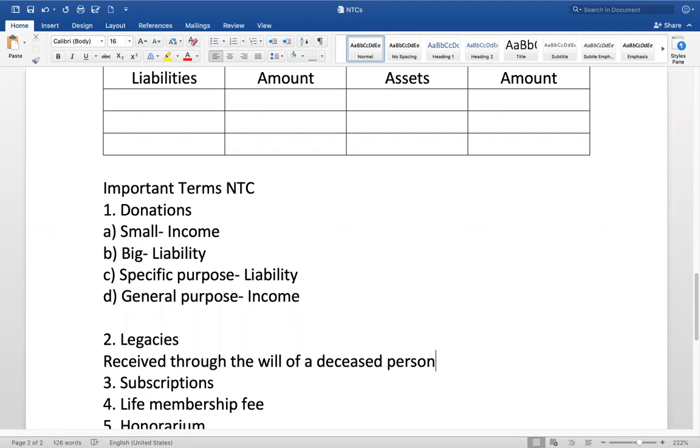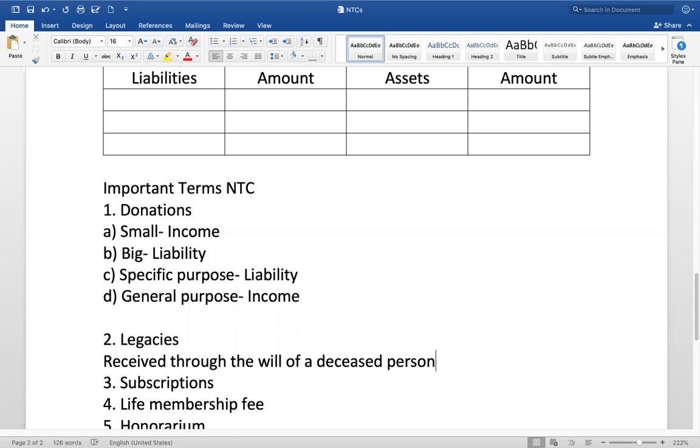It's a duplex house. He has gifted that. So what is that? It is a legacy. A building is received through the will of a deceased person. That's what he wrote in his will. After his demise, it is given to a club. So that's called legacy. Legacy can be in the form of gold, cash, land or building, anything.